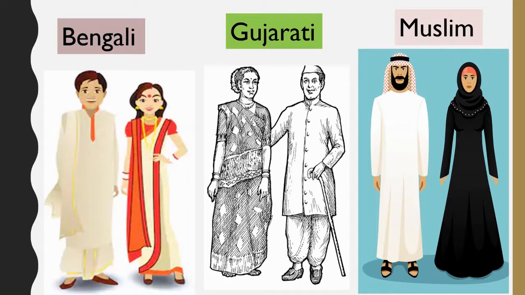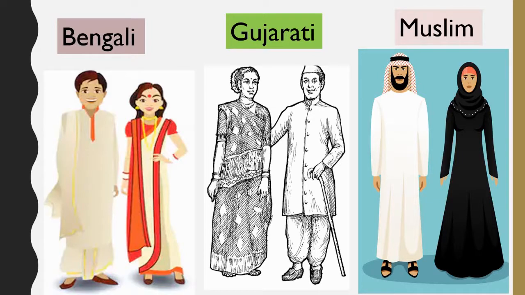This is the traditional sari. Next is Gujarati culture. In Gujarati culture, the women who are married wear a sari, but this is the style in which they wear a sari, as you can see in the picture. They also wear ghagra choli or chaniya choli with a dupatta, and men wear dhoti kurta. This is the traditional dressing of Gujarati culture.